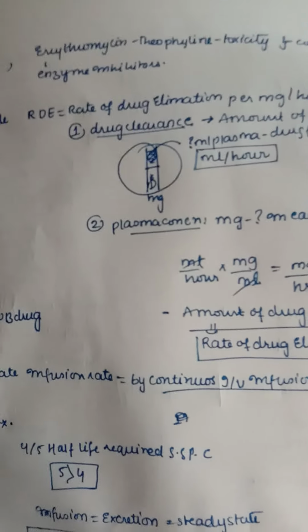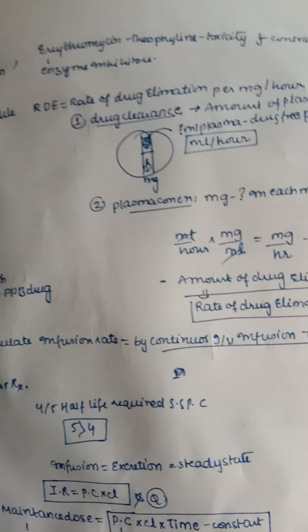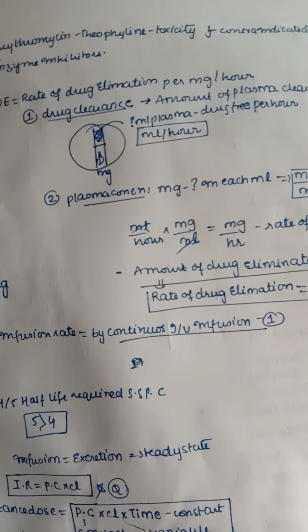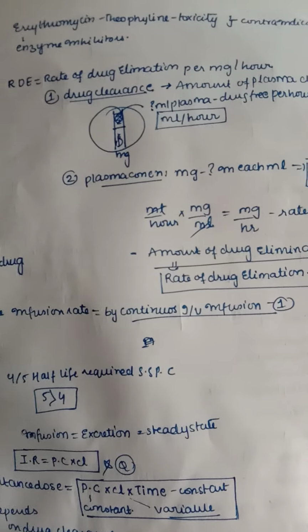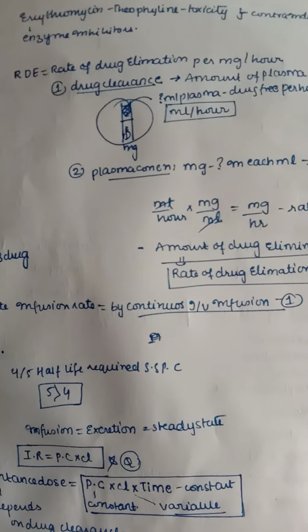Now let us see RDE. What is this RDE? That is the rate of drug elimination, how the drug is eliminated in milligrams per hour. So for 1 hour, how many milligrams of drug are eliminated. How can we find this out? We have some mathematical workout here, and also some formulas.